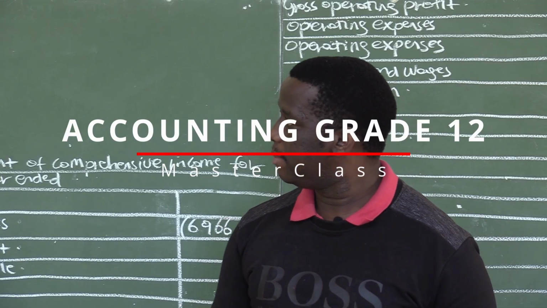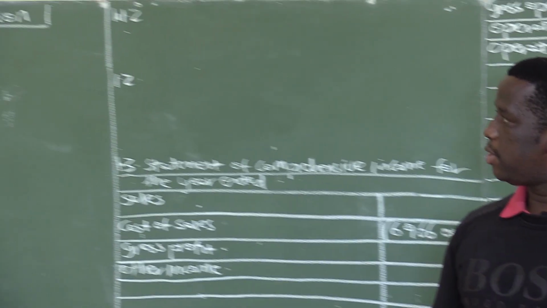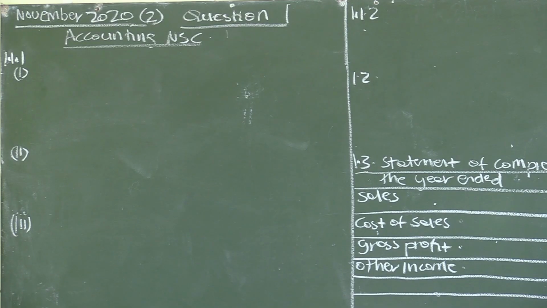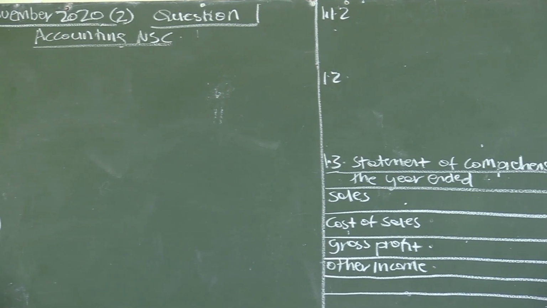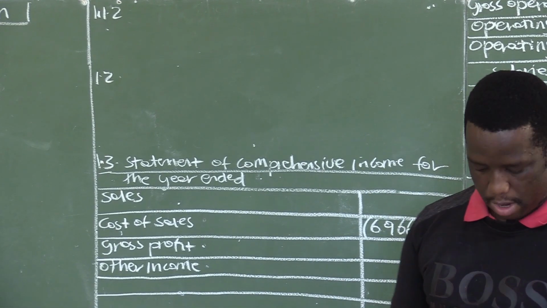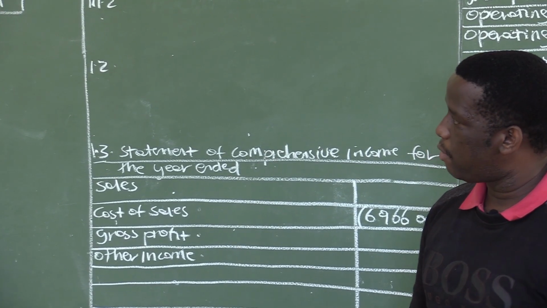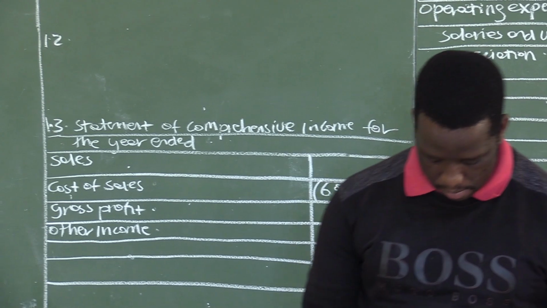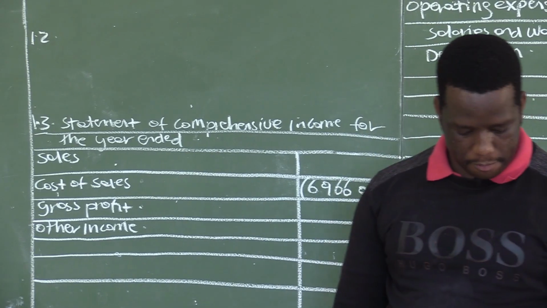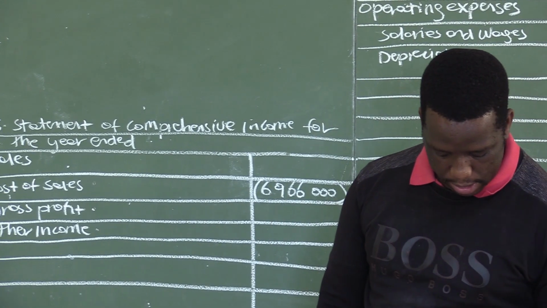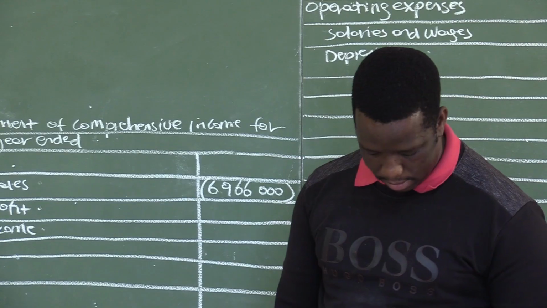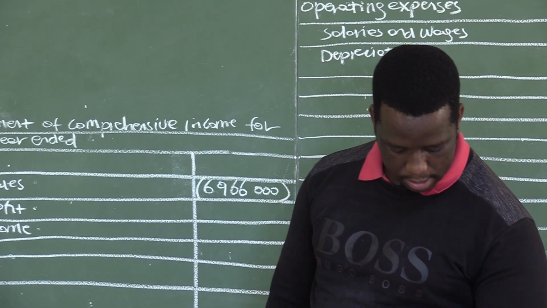We are still on the same question paper, which is November 2022, and we are now doing question 1. We started with question 3, and then question 4, question 2, and we are now on question 9. Our aim was to make sure that we complete the full paper so that you are able to benefit and know that we have done the whole of paper 1. So we are now proceeding to paper 1, the last question, which is question 1.